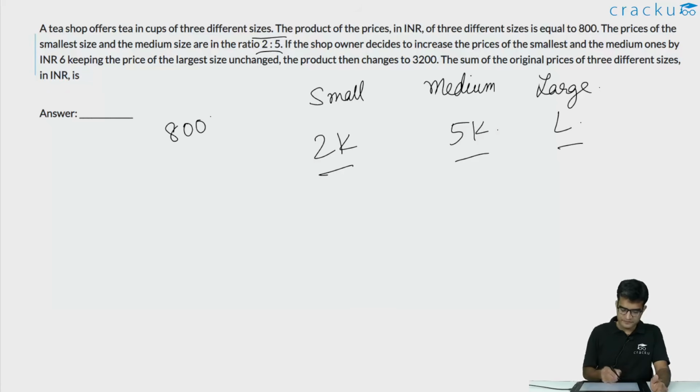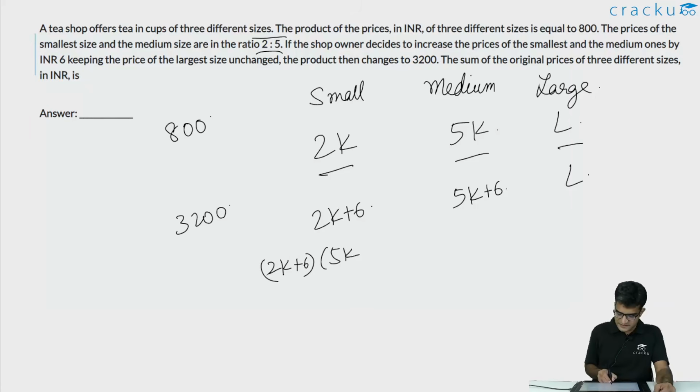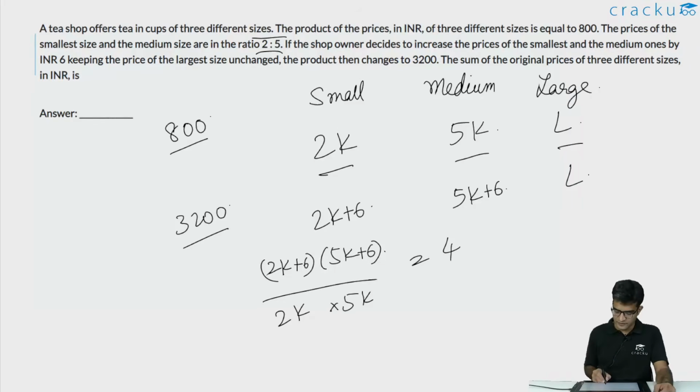Now the product of these three numbers, 2k, 5k and L, was told to be equal to 800. If the price of the small cup and medium cup was increased by 6 rupees, they become 2k plus 6, 5k plus 6, and the cost of the large cup remains unchanged. Let us assume that it is again L. The product of these three numbers is 3200. So the first thing you should notice is that (2k plus 6) into (5k plus 6) divided by 2k into 5k will be equal to 3200 divided by 800, which will be equal to 4.